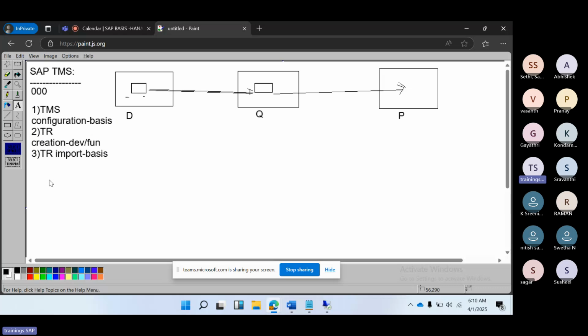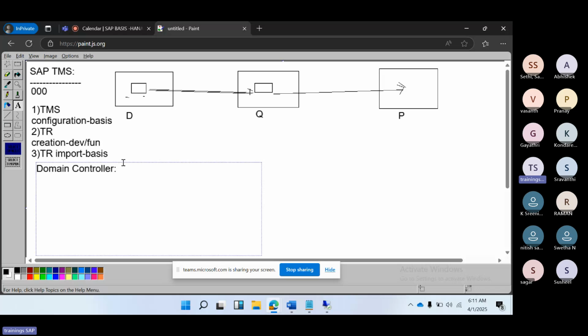So out of the three systems, one system we have to make as a domain controller. As part of the configuration, the first configuration is the domain controller configuration. This is the first configuration we have to discuss, the domain controller. So what does domain controller mean? A domain controller is the controller to control the changes, to control the systems in a landscape.